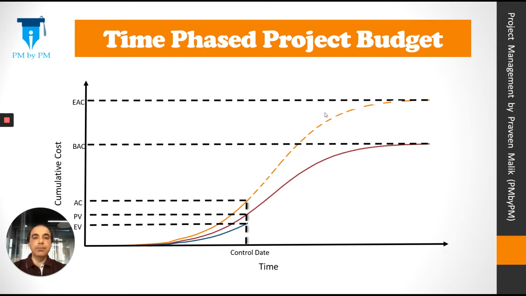Let's look at it graphically. So on the control date, we have already spent some money, which is expressed as AC. It is shown as the solid orange line in the graph. If we project it in future, the dotted orange line shows EAC, which is the money we will need to complete the project. But our original project budget was BAC. It is shown as solid maroon line in the graph. Now the management wants us to complete the project within the original project budget. It is shown as the solid green line. Now how to do it? Obviously, we will have to increase the cost efficiency of the remaining work.